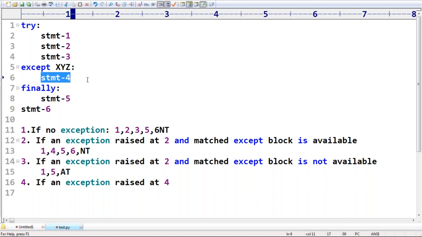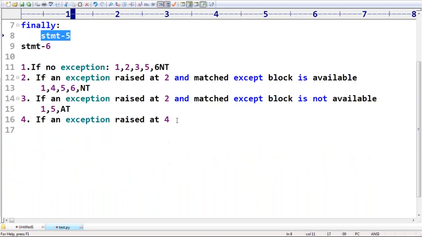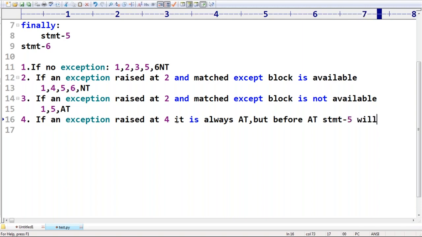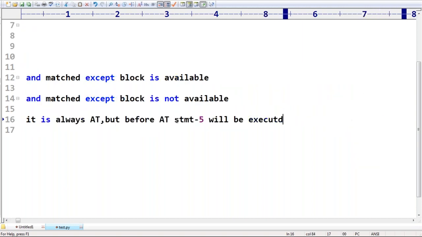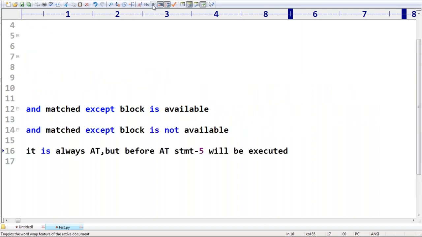But before abnormal termination, the finally block will compulsorily be executed. Remember, that's why if an exception rises at statement 4, it is always abnormal termination. But before abnormal termination, statement 5 will compulsorily be executed. Only 5. Clear? So, if an exception rises at statement 4, it is always abnormal termination, but before that, statement 5 will be executed. Okay, any explanation required?